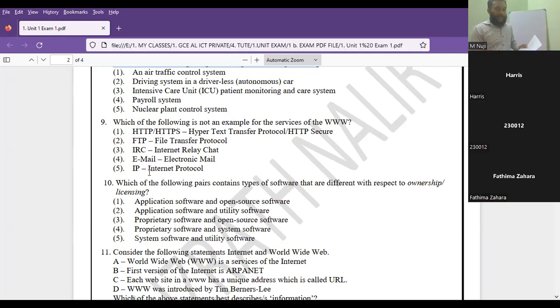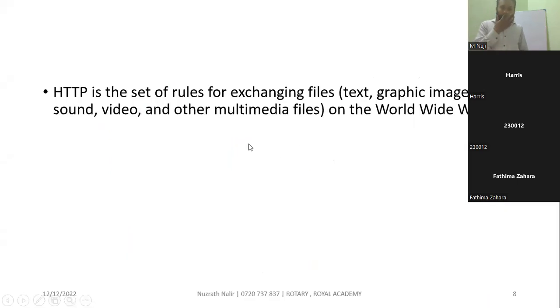Fine. So number 10, which of the following is not a content of the software difference with respect to ownership? Fine. So HTTP, we saw the basic idea in the chapter before. HTTP is a set of rules for exchanging files, text, graphics, images, sounds, videos, and other multimedia files on the World Wide Web. So the World Wide Web is a software service of the internet.